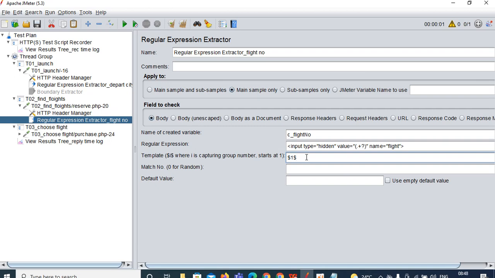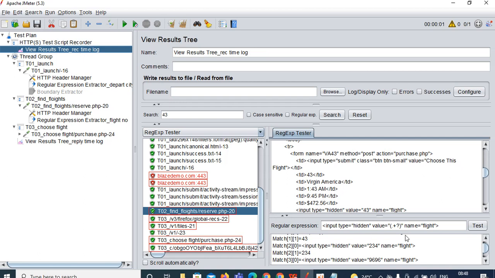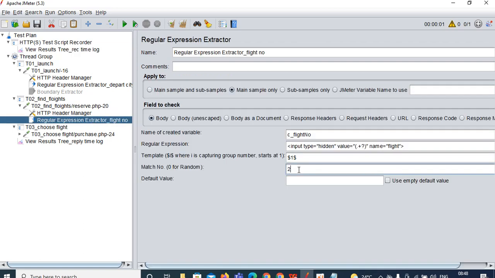Next, coming to match number, you are already aware. If you want to capture the first one, 43, you can give match number 1. If you want to capture 234, you give match number 2. If you want to capture 9696, you give match number 3. I am going with random, so I can give the match number accordingly. The default value you can ignore.